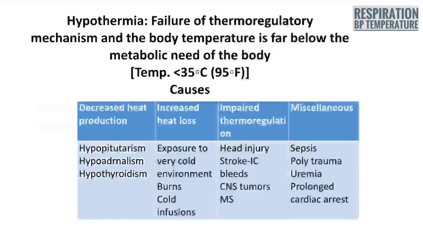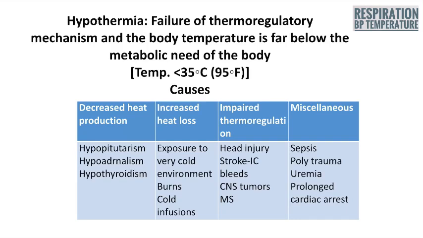Now we have to discuss hypothermia. It is usually failure of the thermoregulatory mechanism, and the body temperature is far below the metabolic need of the body. That is usually body temperature less than 35 degrees centigrade or 95 degrees Fahrenheit.